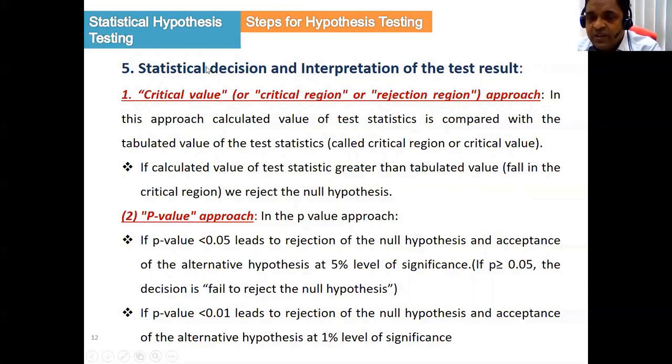So this is a two-way approach. Based on the two-way approach, we finally make the decision about the null hypothesis.